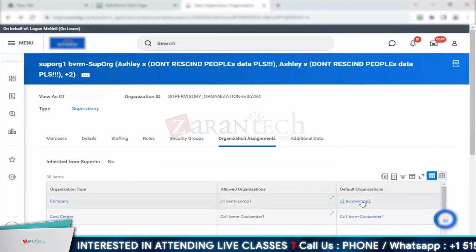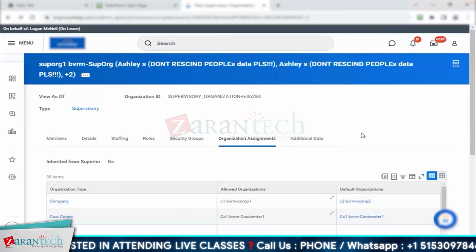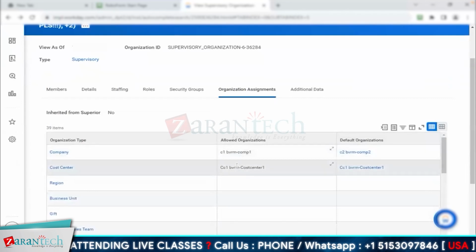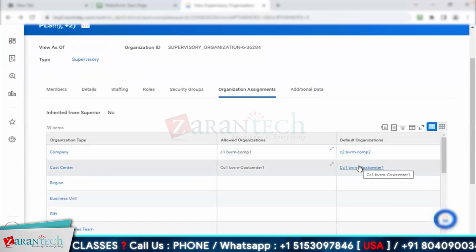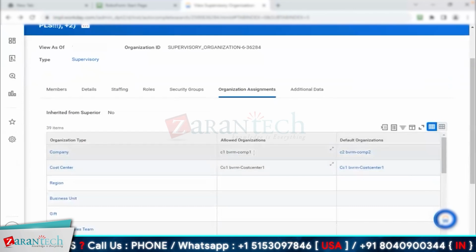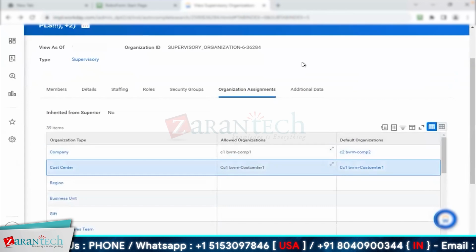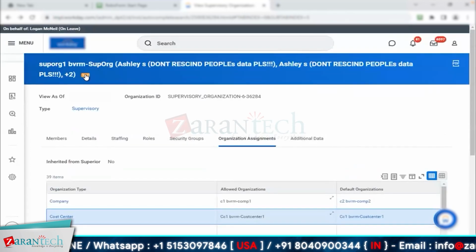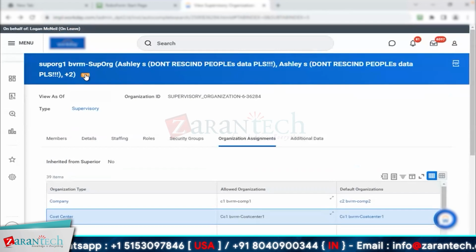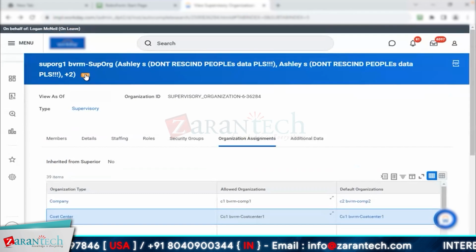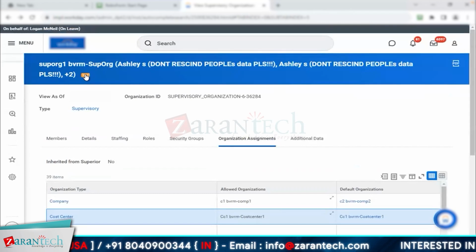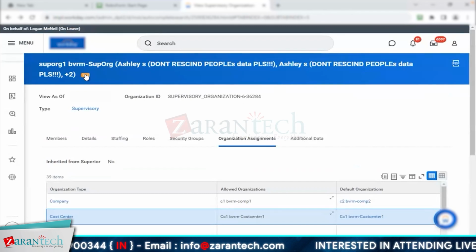So I just added these organizations here, and if you notice, some got removed because you have marked them as the default. If you don't mark them as default, you can put as many allowed organizations here. And one thing I specifically requested you to make a note of, when we were adding notes about which type of organization asks you for a reorg event, is that I specifically mentioned that create subordinate does not ask for a reorg event.